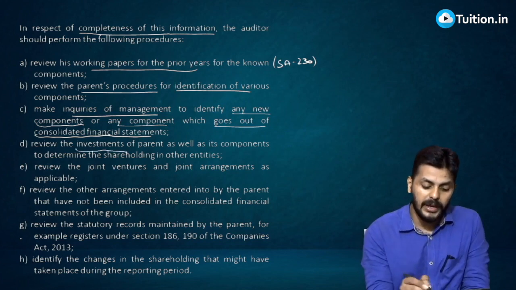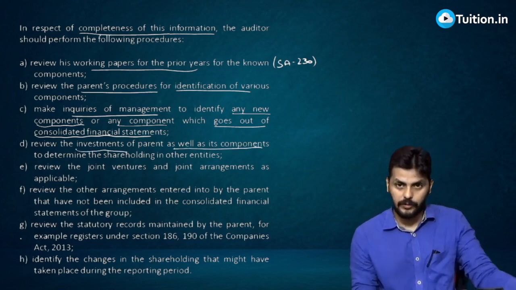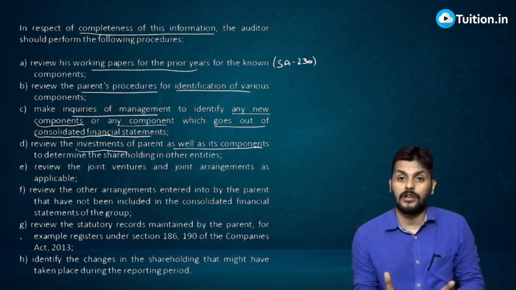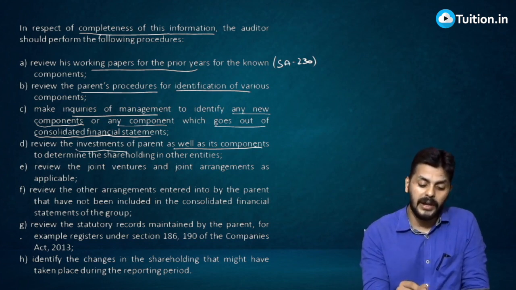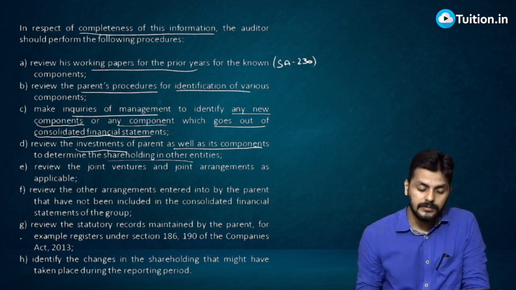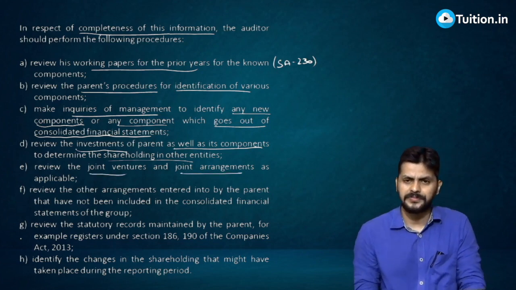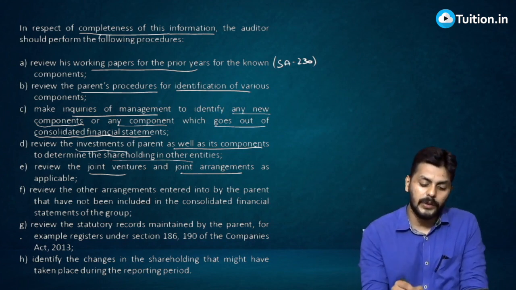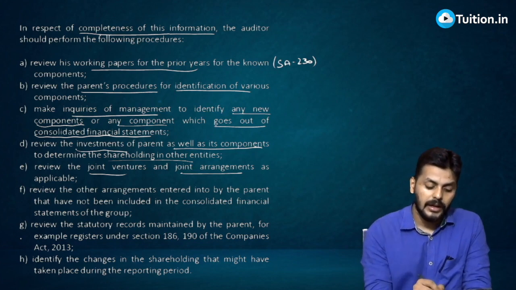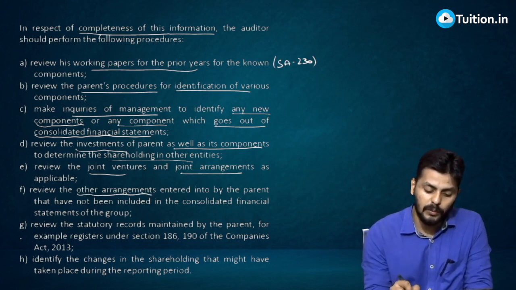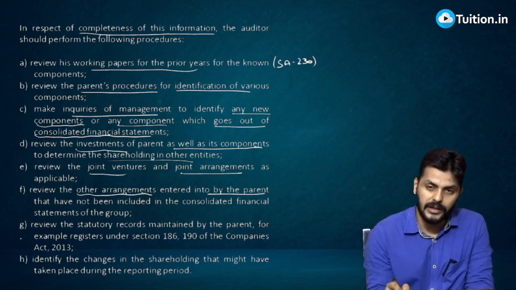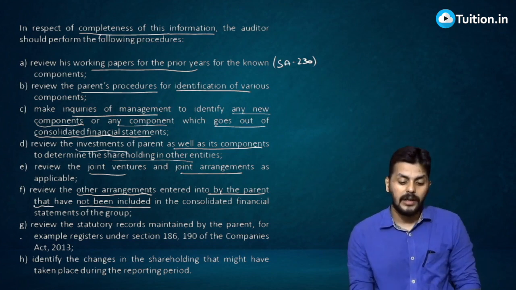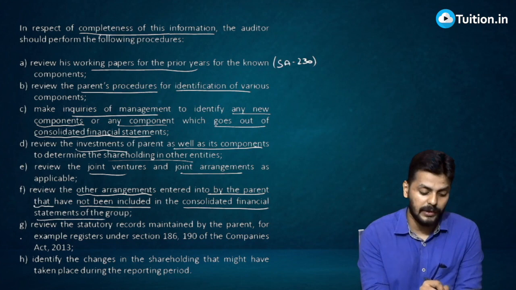Review the investments of the parent as well as the components, because if the parent has made an investment in some company and it is more than 51%, that makes it a subsidiary. So review the investments of the parent as well as the components, and determine the shareholding. See what your joint ventures and joint arrangements are, because the definition of component includes joint ventures also. Review the joint ventures and joint arrangements as applicable. Review the other arrangements entered into by the parent that have not been included in the consolidated financial statements of the group.